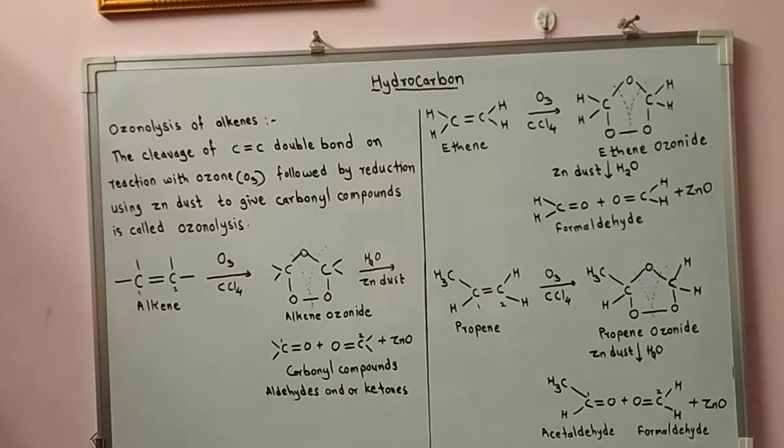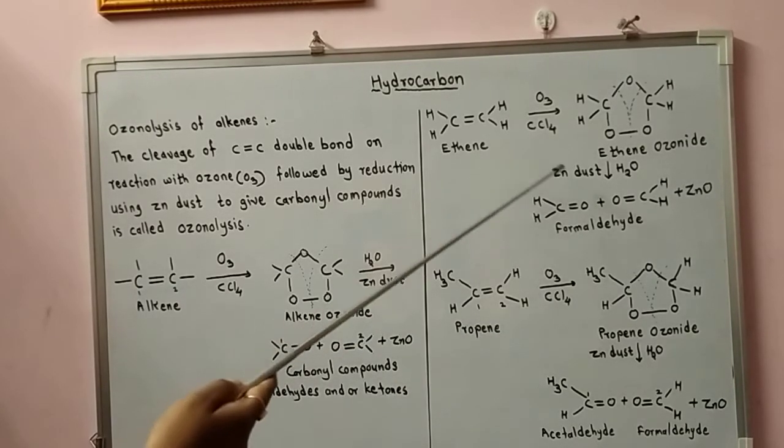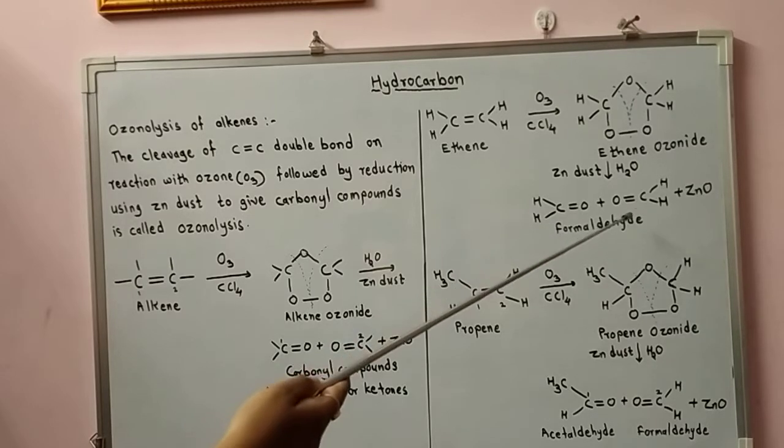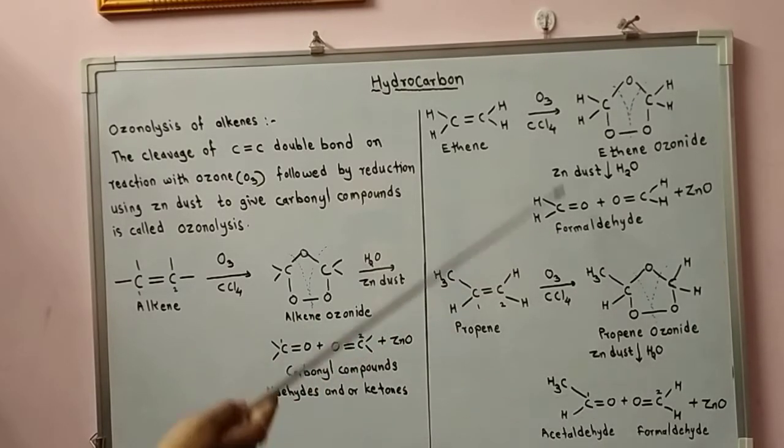is to prevent the formation of hydrogen peroxide, which oxidizes aldehydes to corresponding acids. Here in the second step, zinc dust is used so as to prevent the further oxidation of aldehyde. Here let's see this example, formaldehyde, two molecules are formed. Here is also an aldehyde formed.